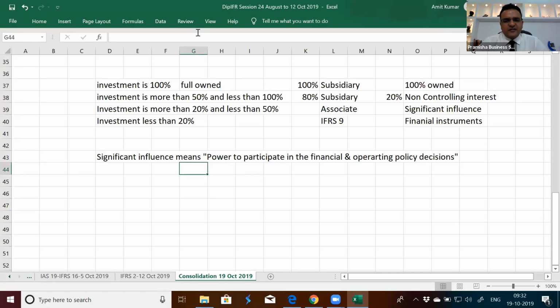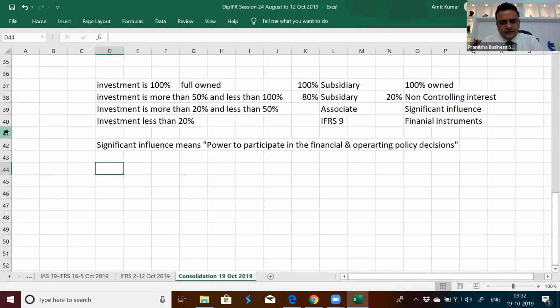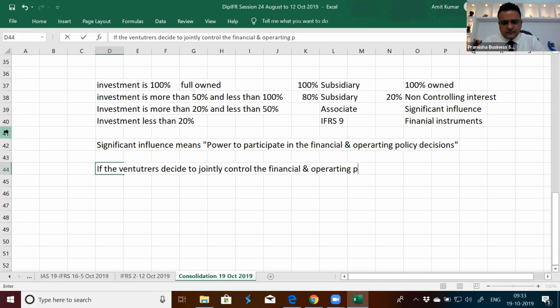Pankaj will discuss when to call a joint venture. Just wait, I was coming onto it. If the venturers decide to jointly control the financial and operating policy decisions, it will be considered a joint venture.